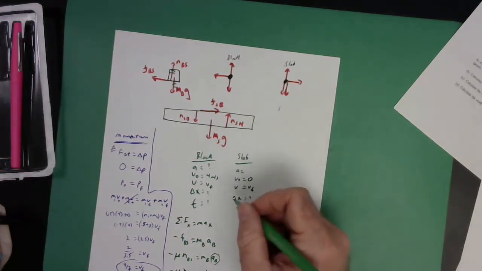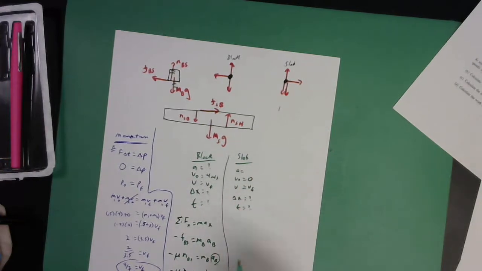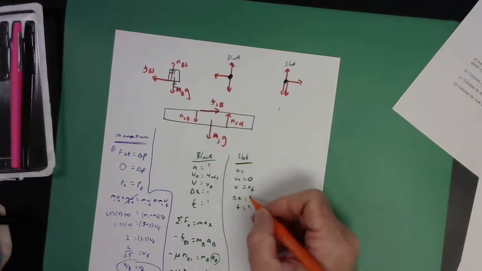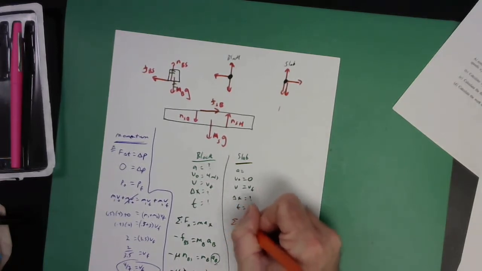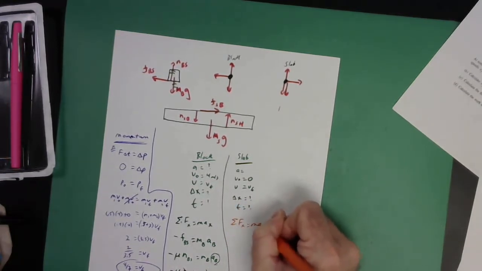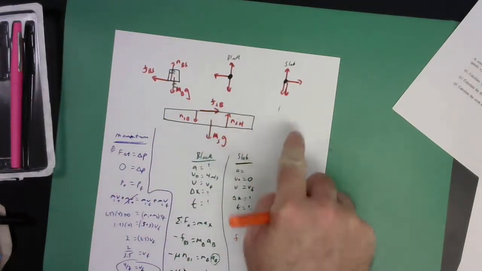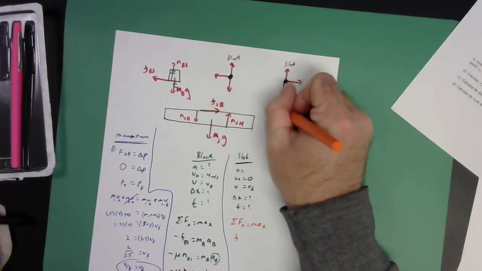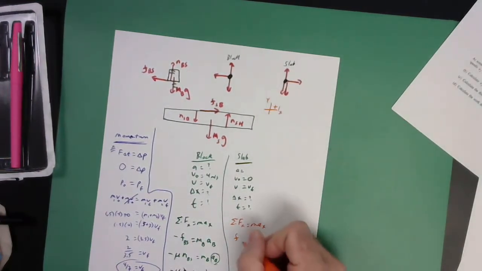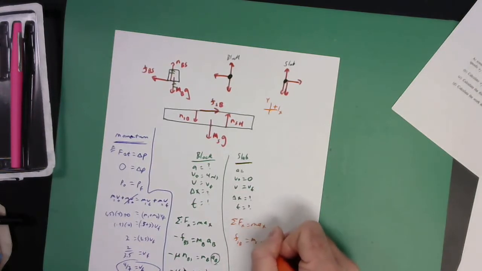Let's go to the slab, all right? Now we go to the slab side. Wish I had color coded that another color. Oh well. I'm gonna do it. Okay, I'm gonna make the slab orange, okay? So doing the slab, sum of the forces in the x is mass times acceleration in the x. In the x, I have just this force, friction, going in the direction to the right. I'm sorry, of course I'm calling x and y and calling it the right positive. So this is going to be friction on the slab by the block is mass of the slab times that acceleration of the slab, right?